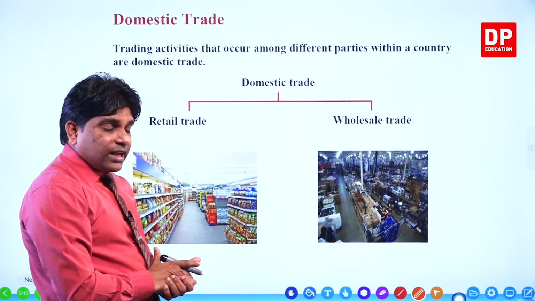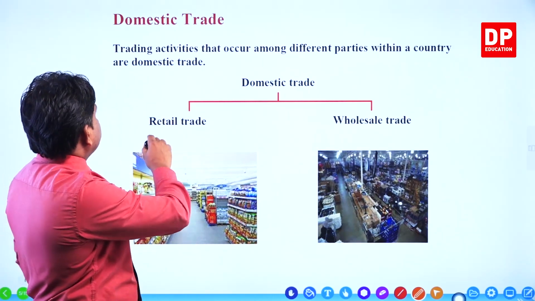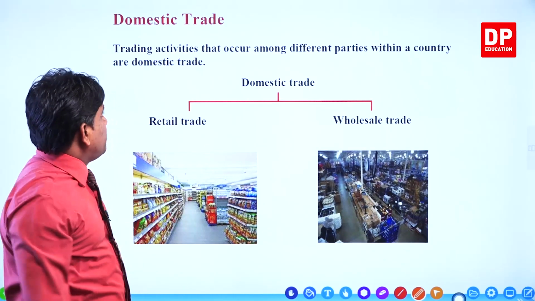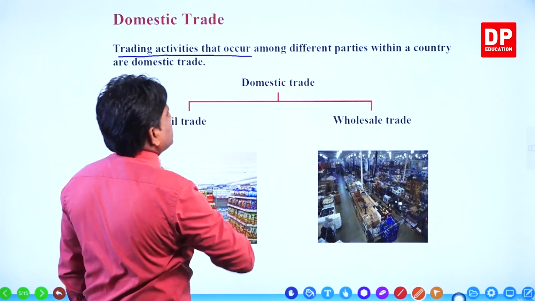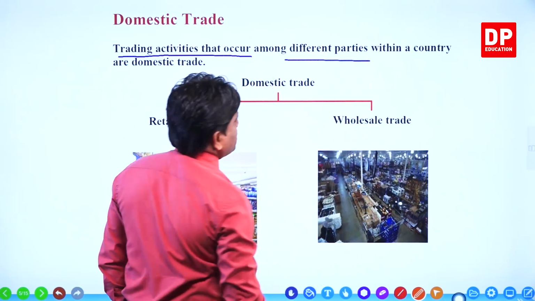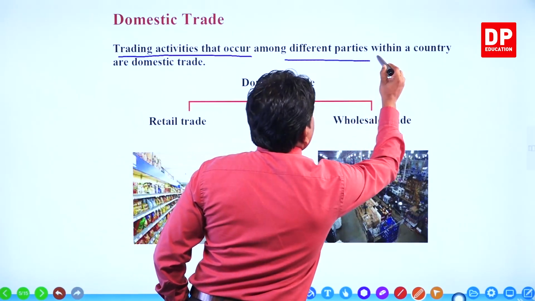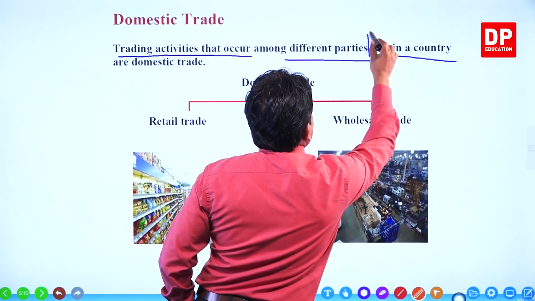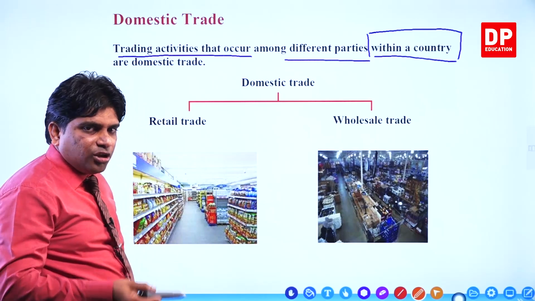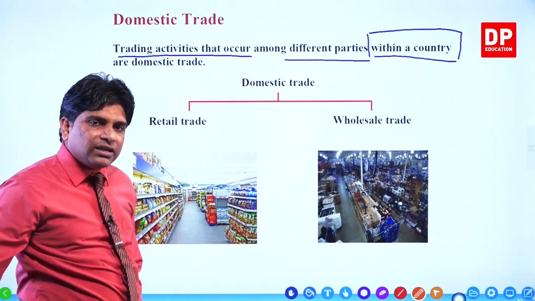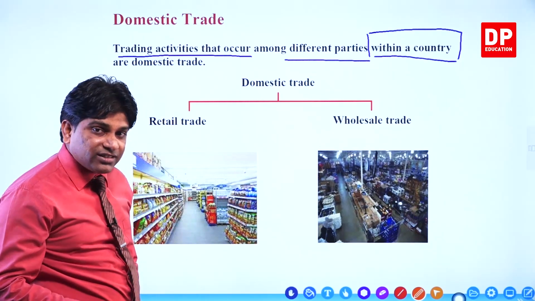Everyone look at the screen and you can see the definition for domestic trade. Trade in activities that occur among different parties within a country. You must remember this, within a country. When you define domestic trade, you have to use those words, within a country.